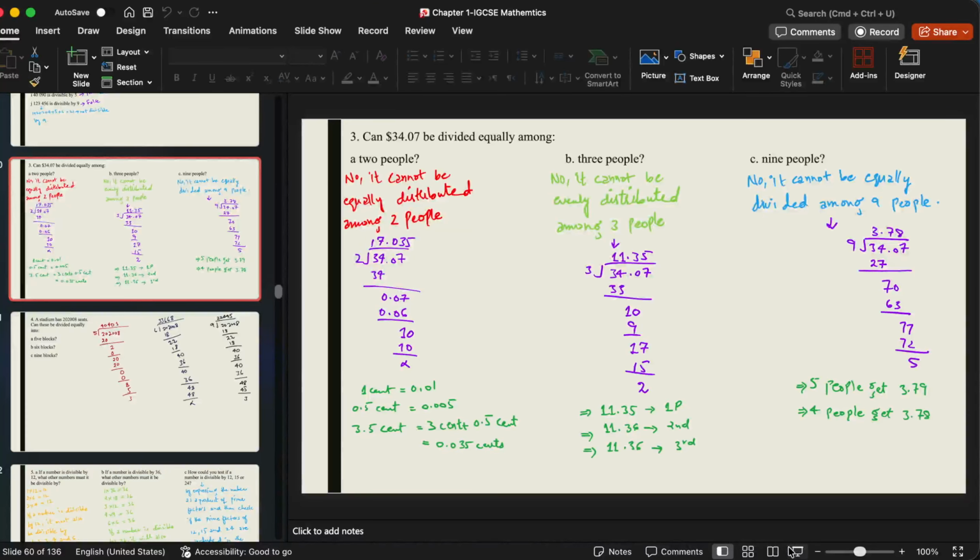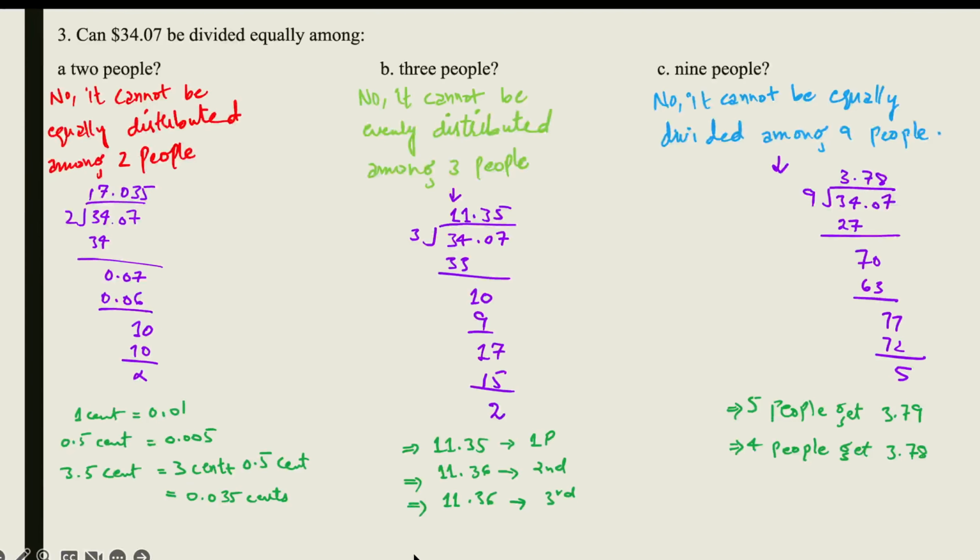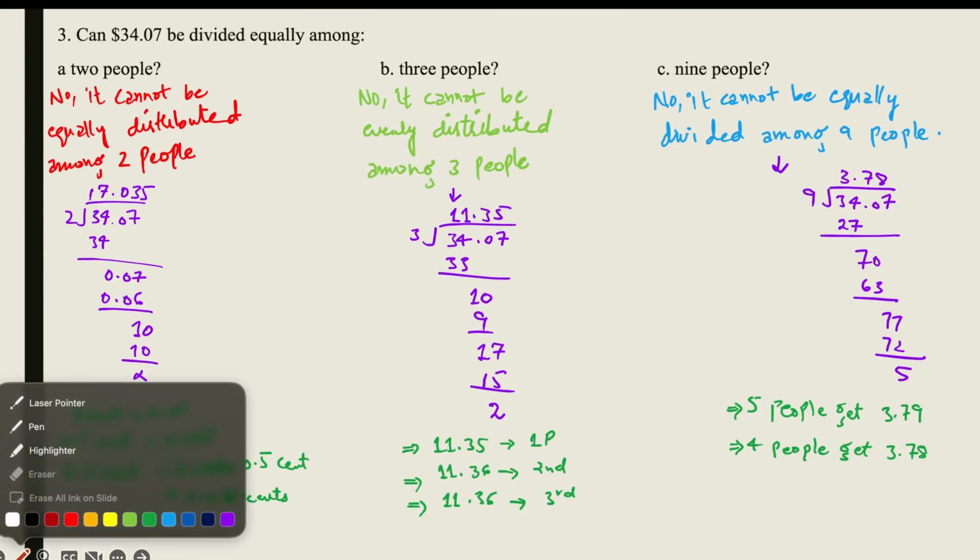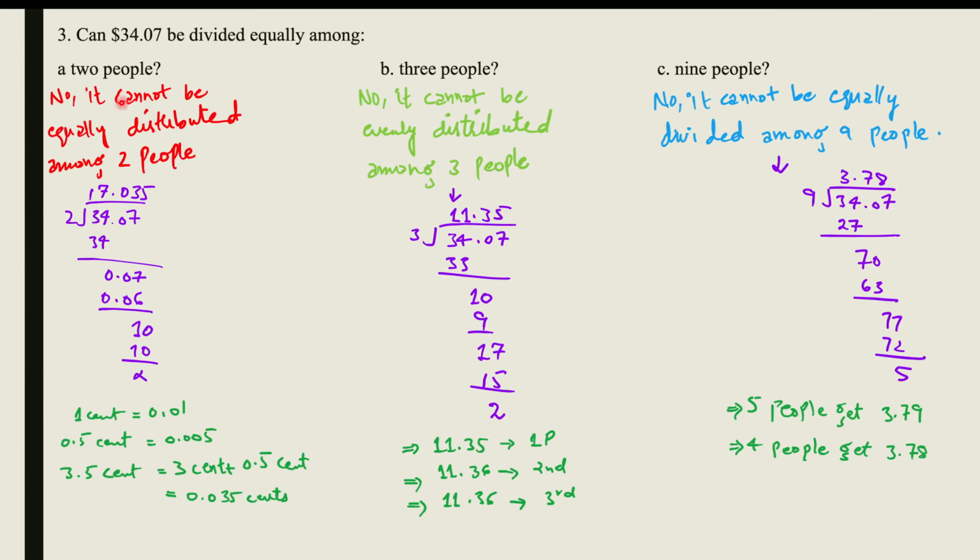The next question of the exercise, question number 3, is an interesting one. In here, we have the question which says: can $34.07 be divided equally among 2 people, 3 people, or 9 people? So we will start with the first one, and the answer is no. It cannot be equally distributed among 2 people.